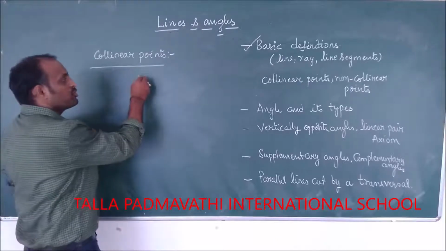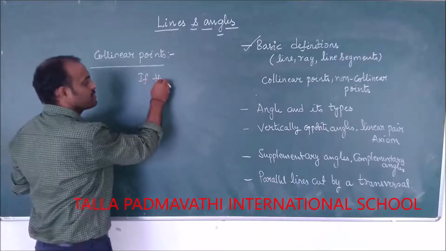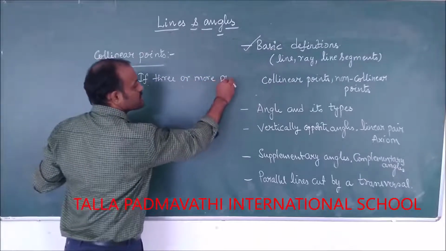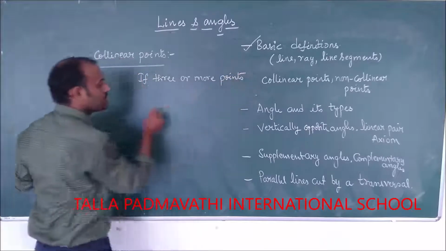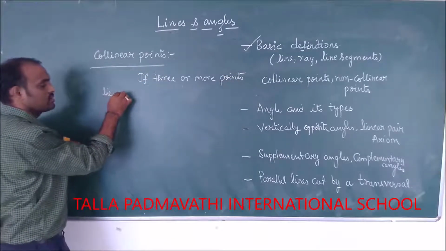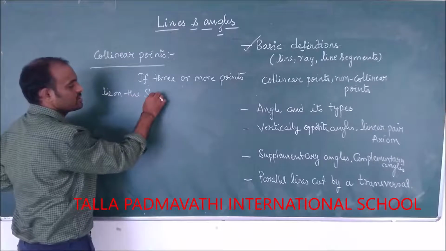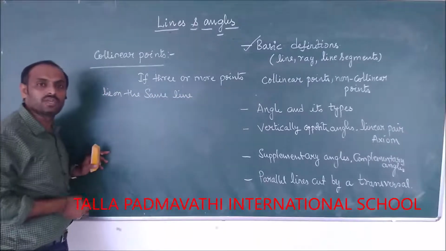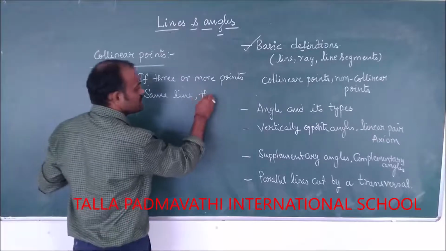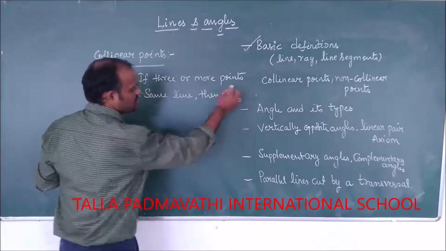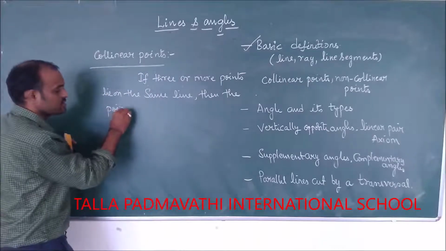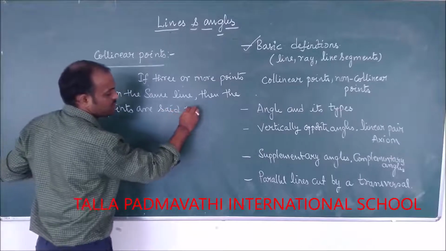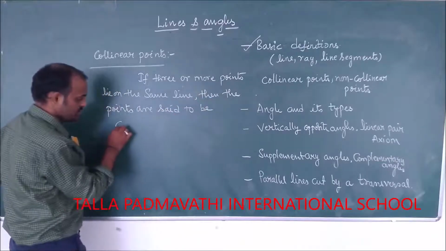If three or more points lie on the same line, then the points are said to be collinear.